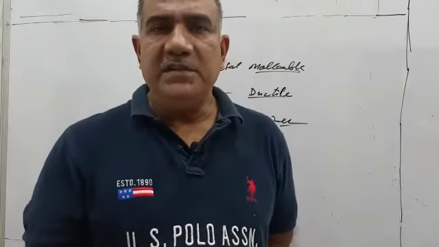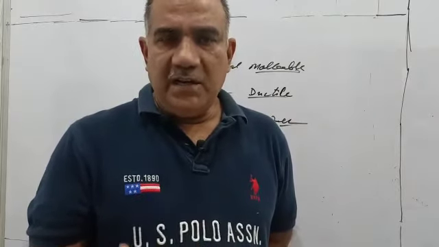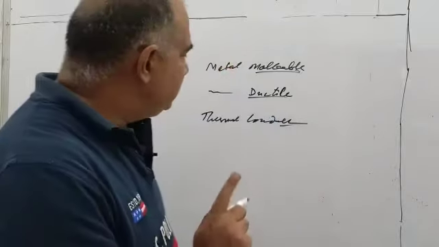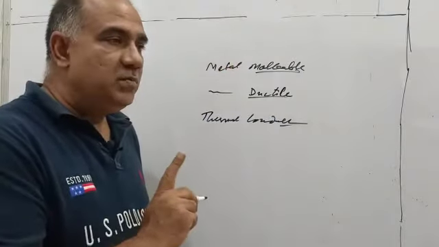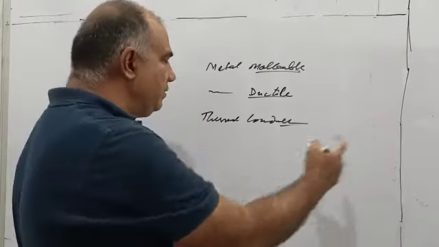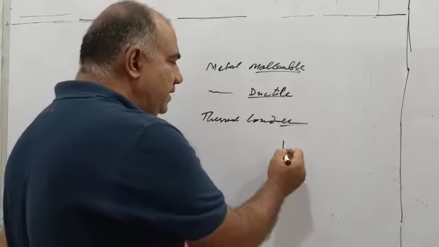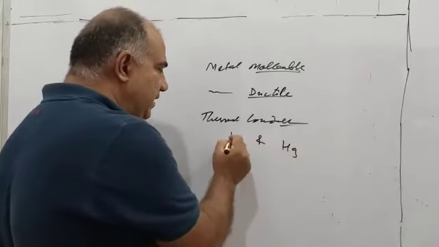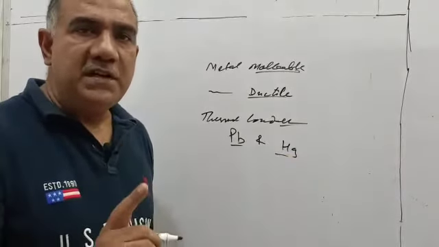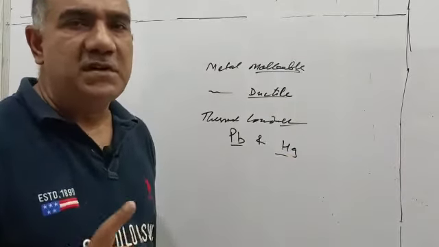Whatever heat is supplied to utensils made of copper and aluminium is transferred to the content inside. It is not out of place to mention two metals that are not good conductors of heat: mercury and lead. Lead and mercury are two such metals which are not good conductors of heat. Otherwise, most of the metals are good conductors of heat.